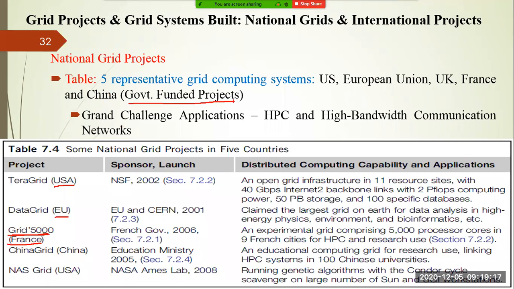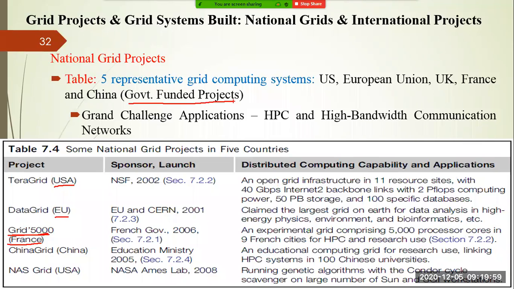The government is spending money to launch these projects so that real life problems can be solved with the help of these projects. In our class we have also seen aircraft design, aircraft systems, or drug development. Like in the corona situation, people are now searching for a vaccine, right? So in such development, where the requirement for computational resources is high, the government is sponsoring it so that a possible, promising solution can be found for that particular problem.